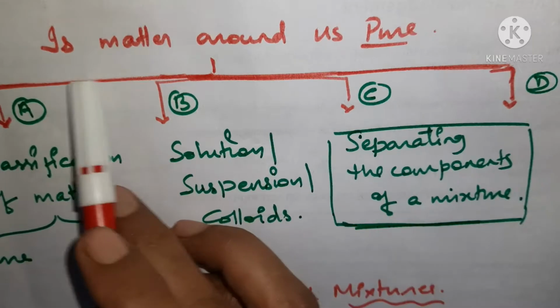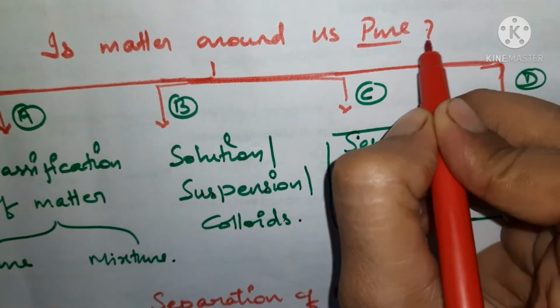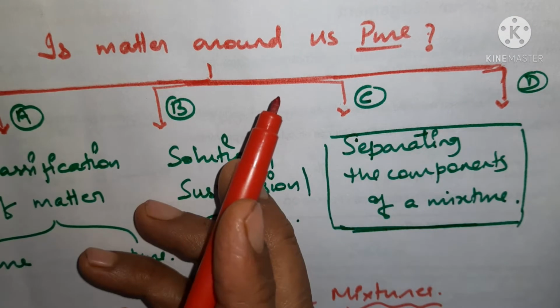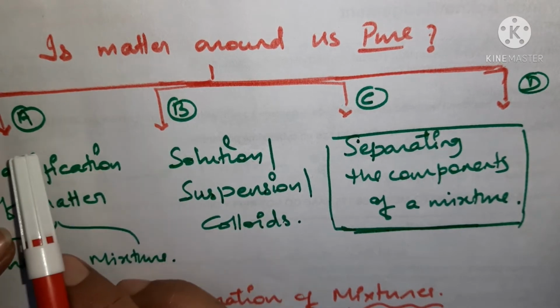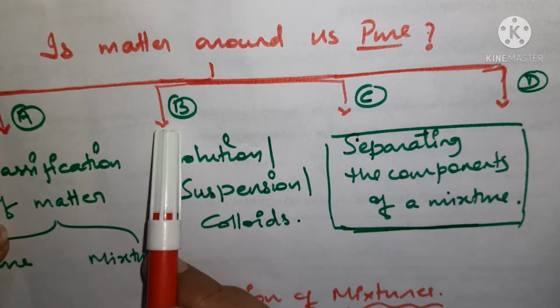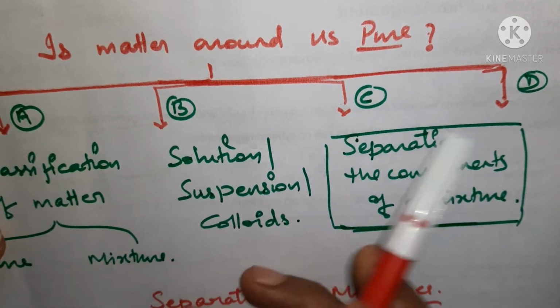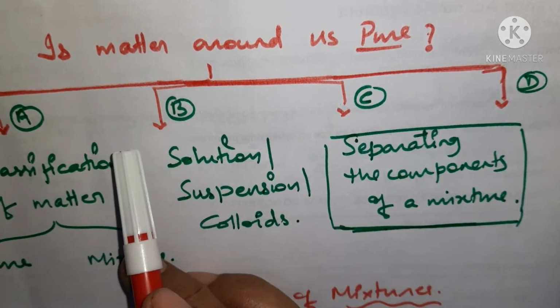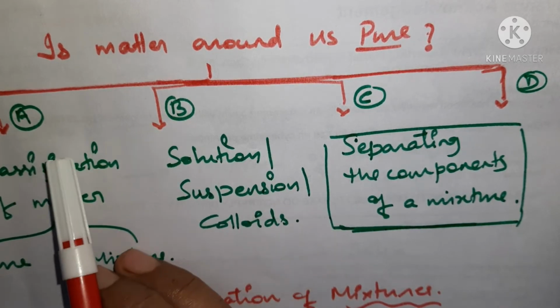As you can see, is matter around us pure? This was the chapter which was running, or in fact you can say that it is still going on. This series is going on with the sessions, and in this session I have come up with this again 4 parts. Can you see the 4 parts are there? A, B, C, D.